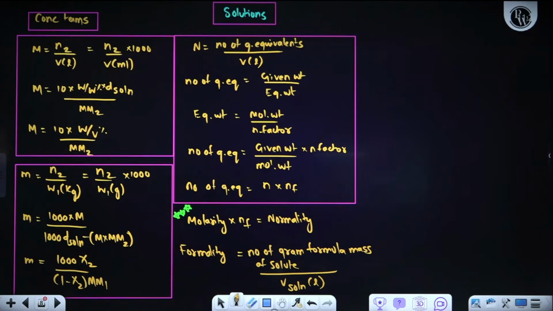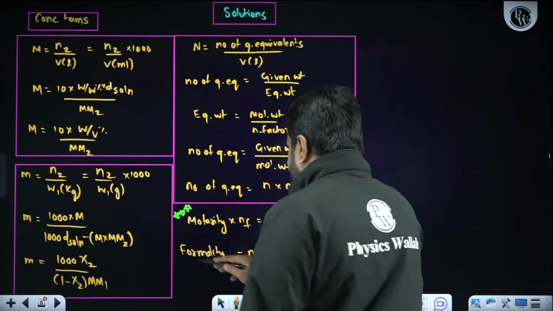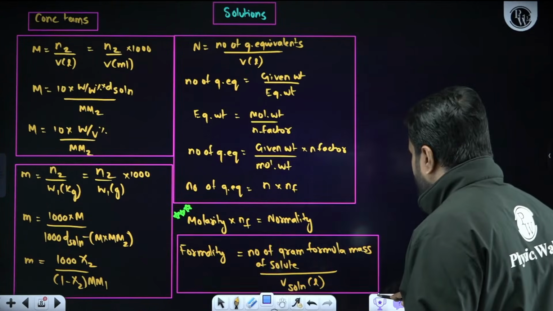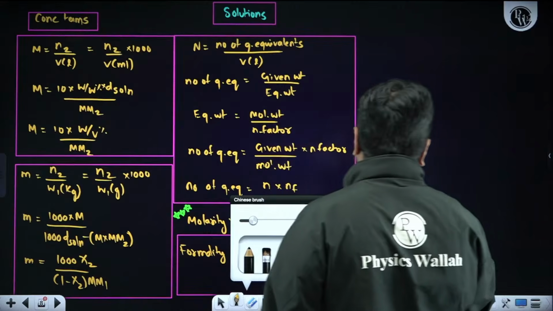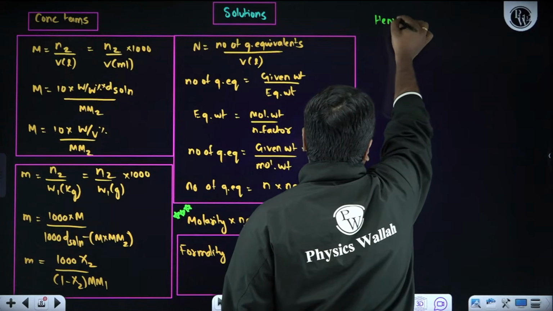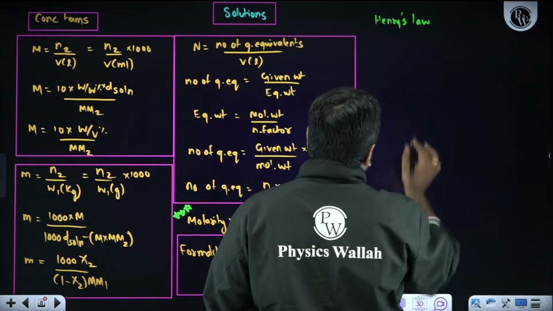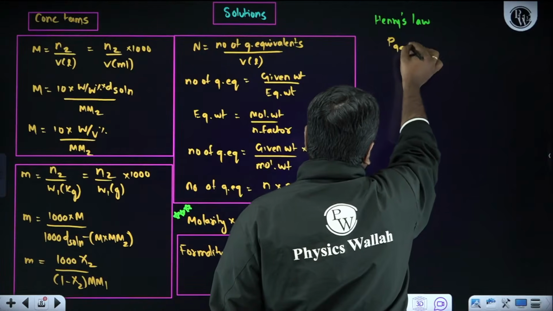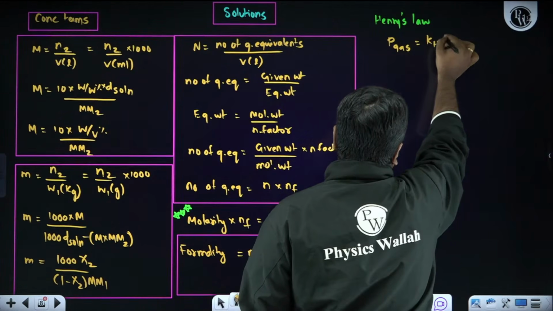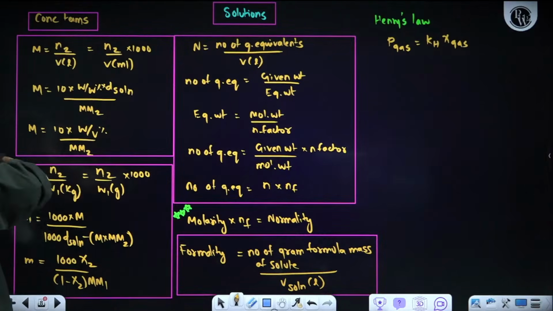It is clear. Now, apart from this, the very important thing you guys need to know in this particular chapter is Henry's law. Now I am getting into the solution chapter. Listen carefully. Henry's law is nothing but partial pressure of the gas is equal to kH into mole fraction of the gas.